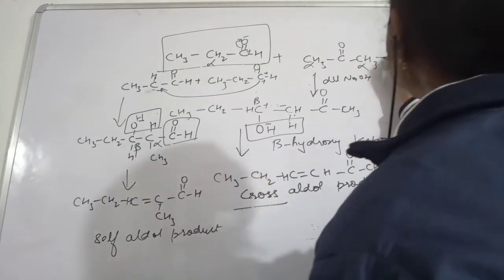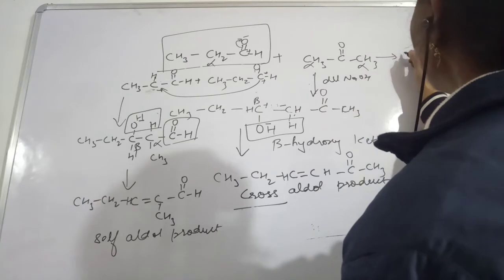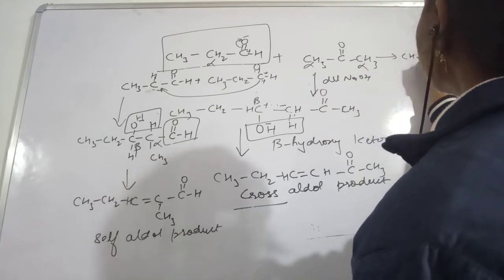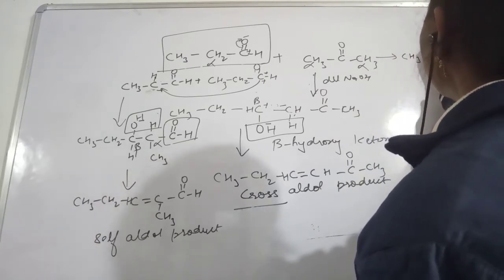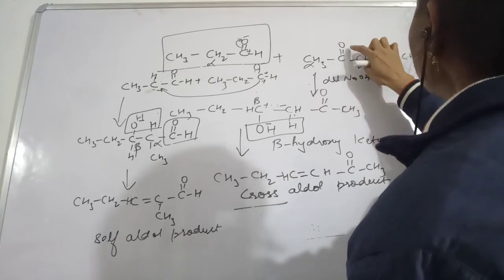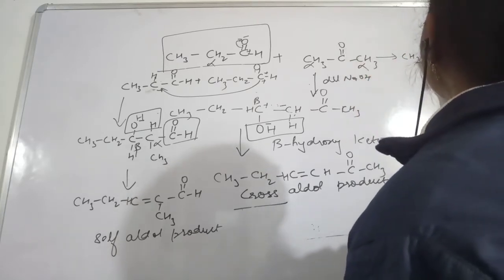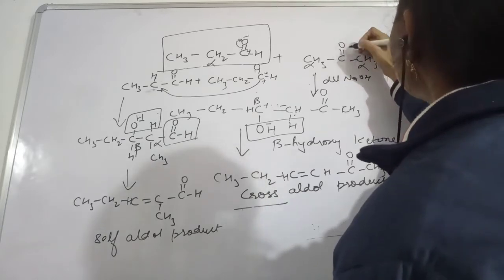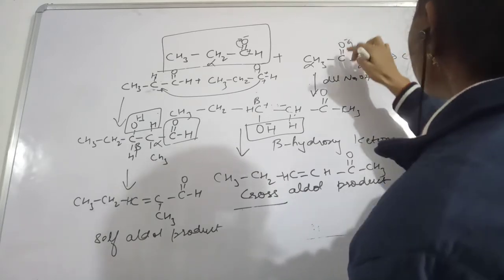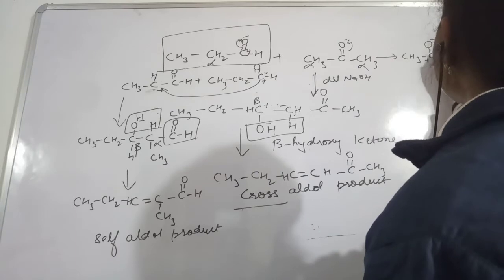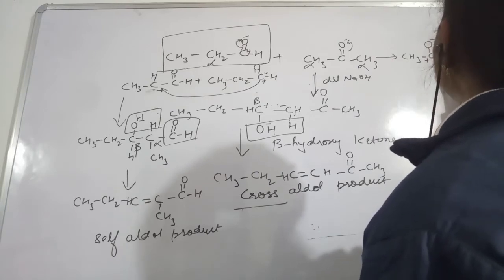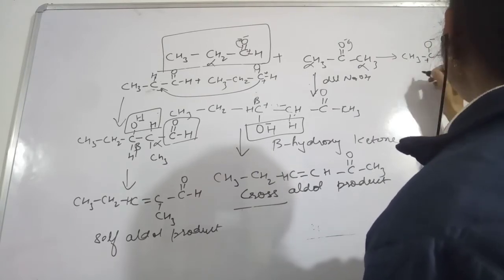Okay, so see what we are doing. This is CH3, then C double bond O. In one of the molecules, one of this oxygen's bonds has been broken, and this negative charge will be acquired by this carbon, which will possess a positive charge. And then this is the other molecule.